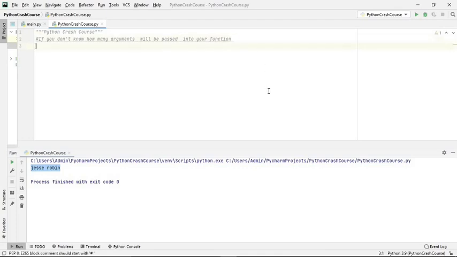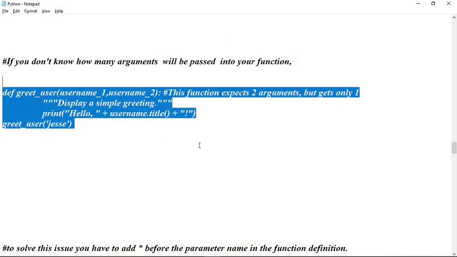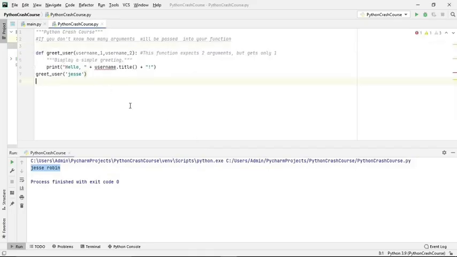Next, let us say if you don't know how many arguments will be passed into the function, in such a situation what to do? Let's say this is the situation we have.